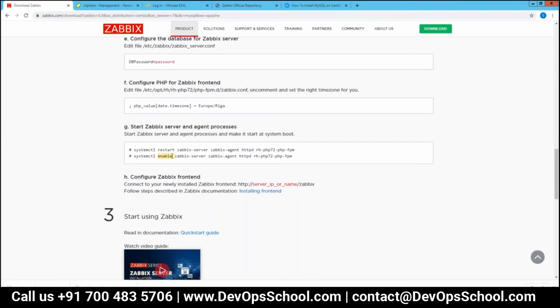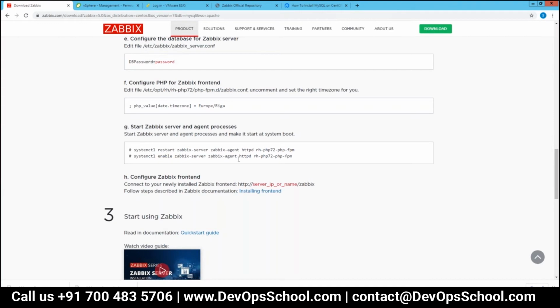By default, these services will be in stopped state, so when you stop and start the VM, these services will not automatically start. So for that we use enable, so whenever you are booting the device, these services also run on boot.